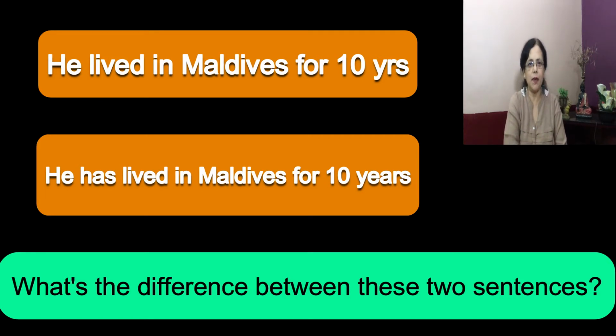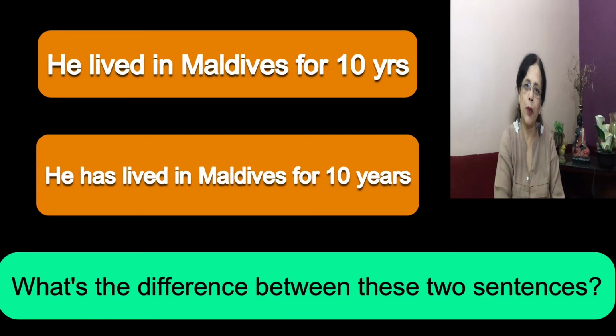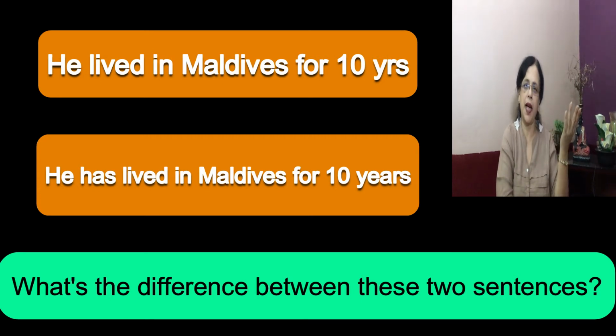He lived in Maldives for 10 years. He has lived in Maldives for 10 years. Do you find any difference between these two sentences? Yes, you're right. Brilliant. There is a difference. The first sentence, he lived in Maldives for 10 years, means a long time back, or maybe 10 years before, or maybe 5 years before. In the past, he lived there for 10 years.